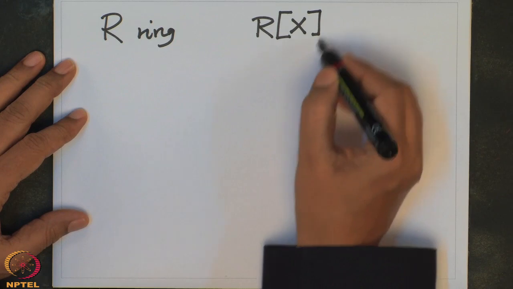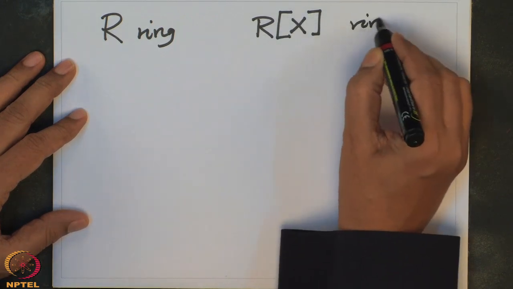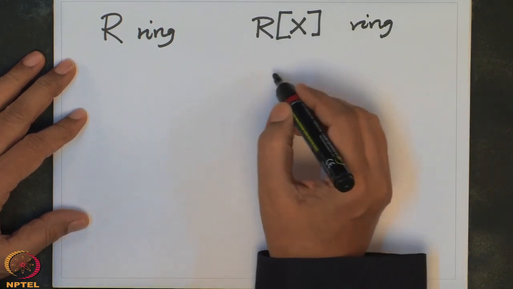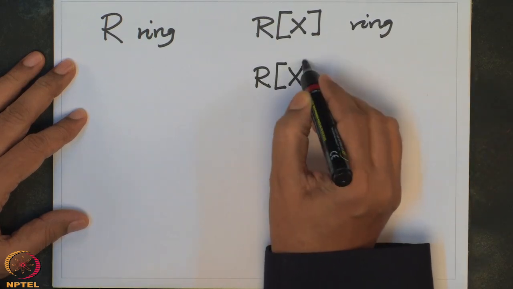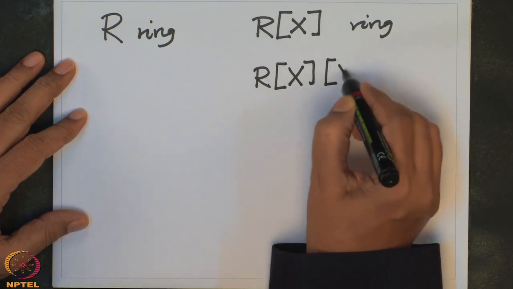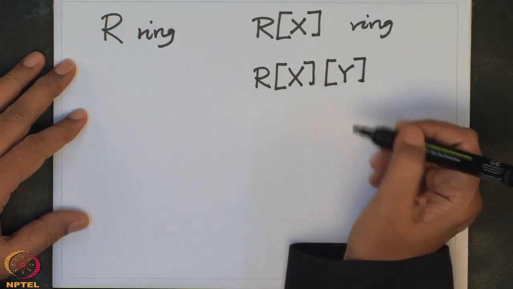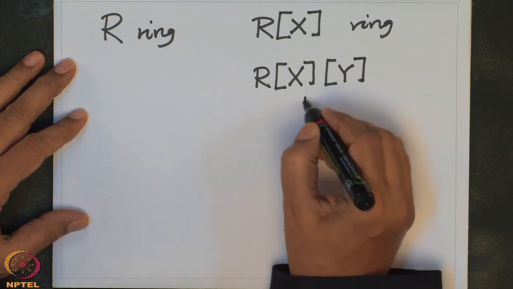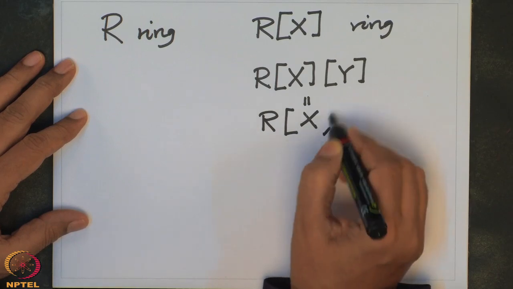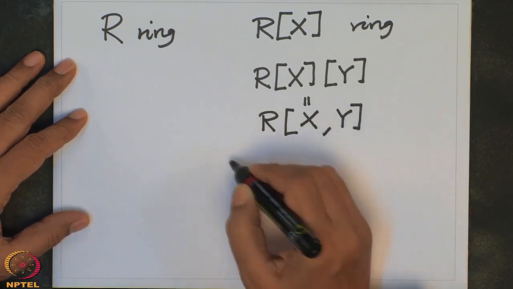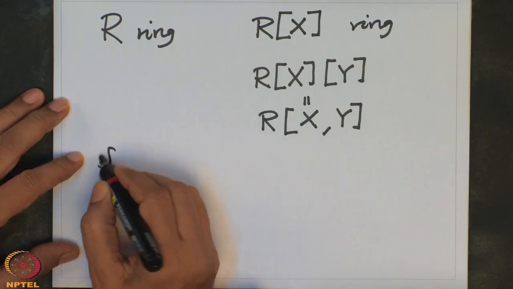Now you can take this ring R[x], the polynomial ring, and then consider a polynomial ring over this ring in the second variable y, but this is the same thing as a polynomial ring in two variables over R, and this way you can construct polynomial rings in many variables.